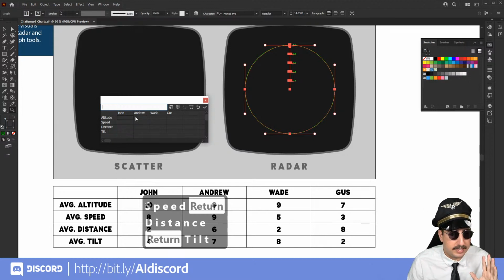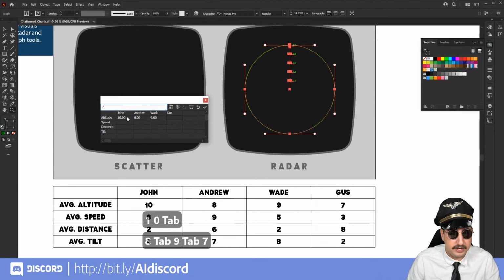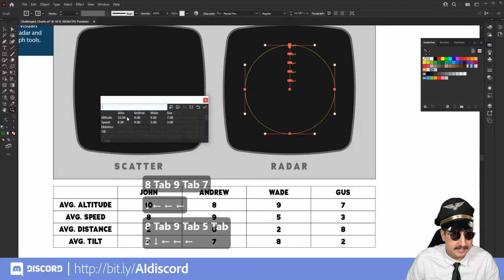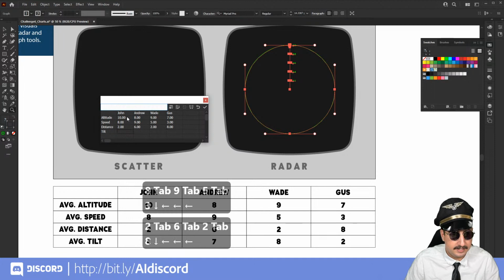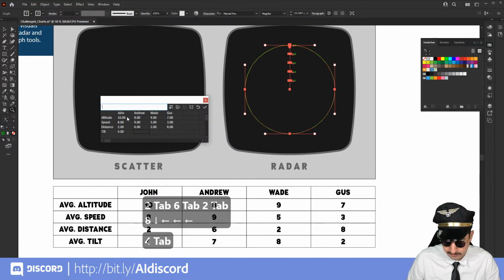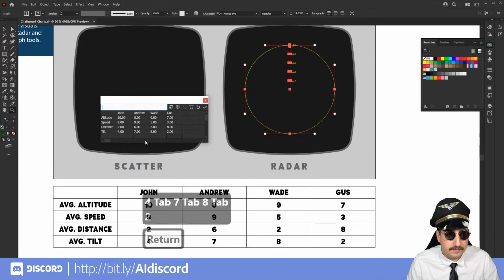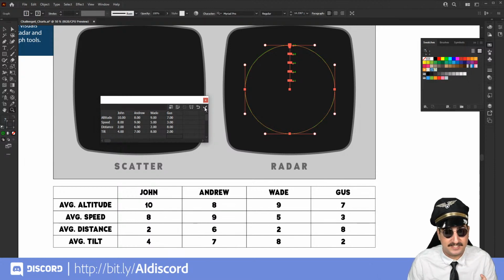So now let's go ahead and enter in all of these numbers that we see down here. So 10, and I'm just hitting tab to go to the next one, and we are just going to type in this chart. 8953, and then we're going down here. We've got 2, 6, 2, and 8. And then down here we have 4, 7, 8, and 2. All right, so we have all of our data in, and now the most important part, we're going to hit this check mark and watch what happens to our graph, fingers crossed.